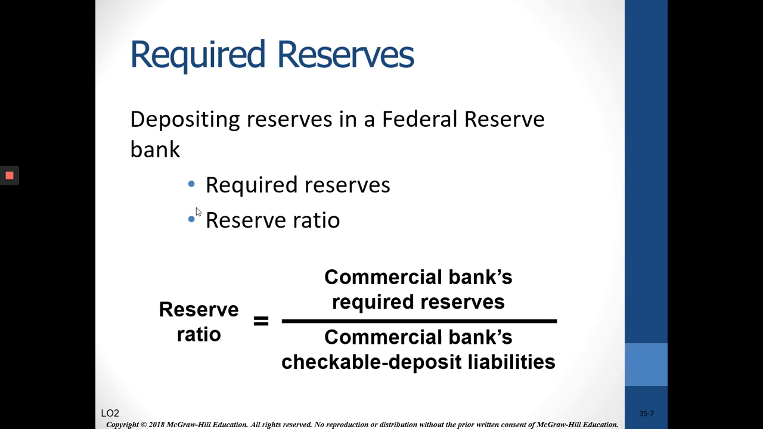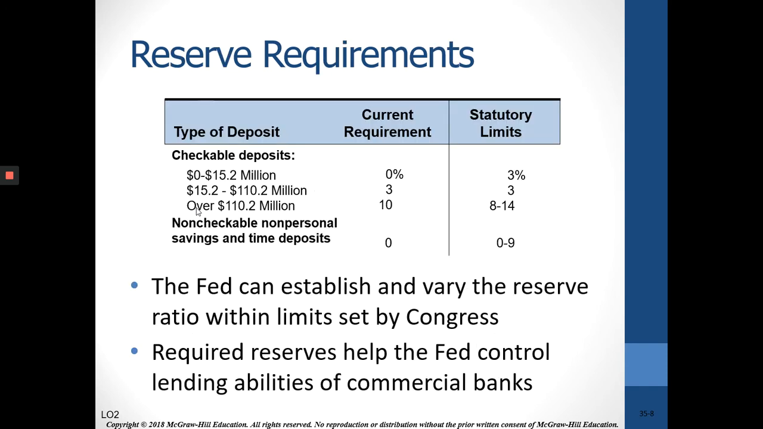Required reserves. The Federal Reserve determines the percentage of checkable deposits a bank has to hold to be in compliance. It's called the reserve ratio, and that's set by the Fed. So let's look at this. This is a very important slide. The Fed can establish and vary the reserve requirements within limits set by Congress. As you see, they can set it from 8 to 14%. Currently, it's basically 10% for over $110 million.